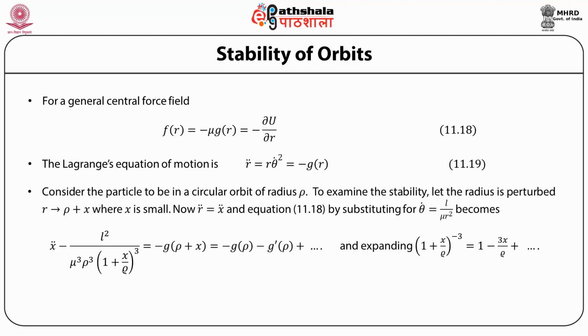So this we can expand in the Taylor series as minus g of rho minus x g prime of rho and higher order terms. We can further also expand (1 plus x by rho) to the power minus 3 on the left hand side as 1 minus 3x by rho. So from this equation, expanding for small x, we get x double dot minus L squared by mu squared rho cubed (1 minus 3x by rho) is equal to minus g of rho minus x g prime of rho.